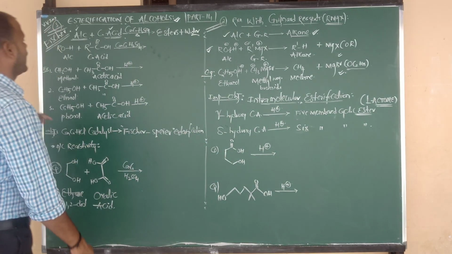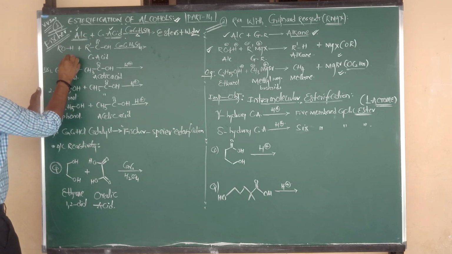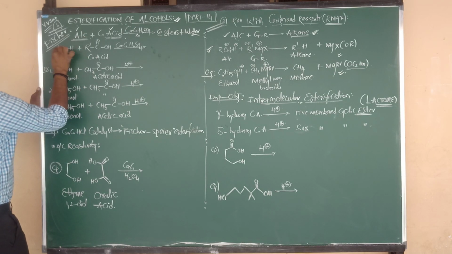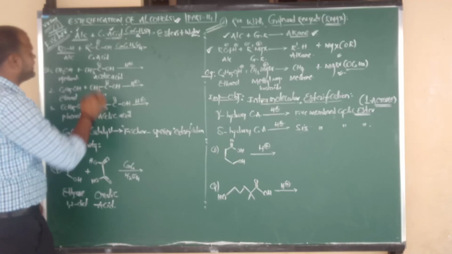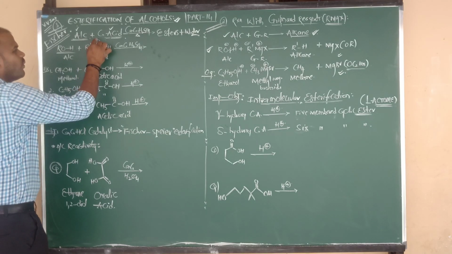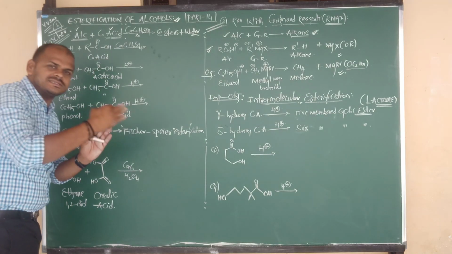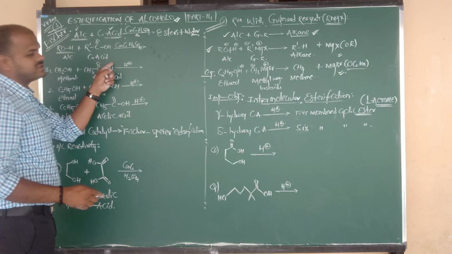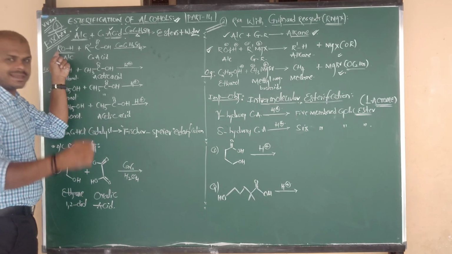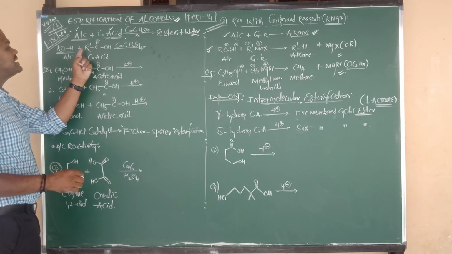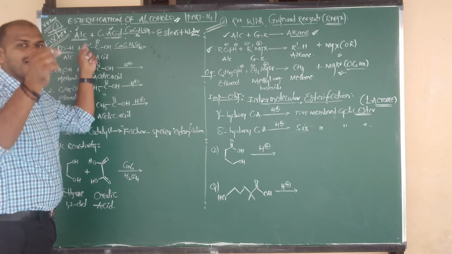So for alcohol, I have taken the formula ROH. It undergoes reaction with carboxylic acid, RCOOH. To show the variation, in alcohol we denote the alkyl group as R, and in carboxylic acid the alkyl group is denoted as R prime.